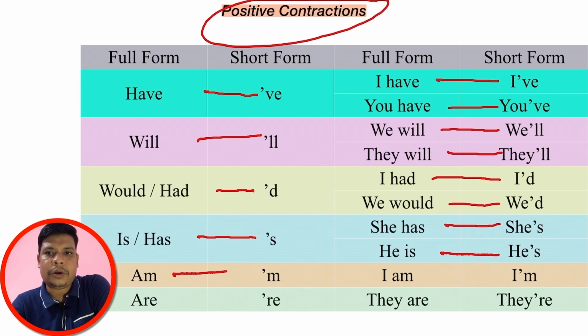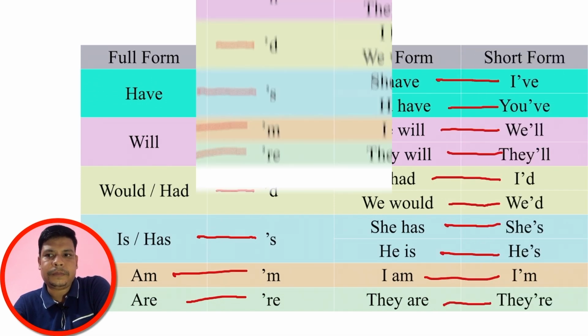Am, when contracted, becomes apostrophe M. Thus, I am becomes I'm, and are in short form becomes apostrophe RE. Thus, they are in shortened form becomes they're. I think you understand how contracted forms are made. Now we will learn the negative contracted forms.